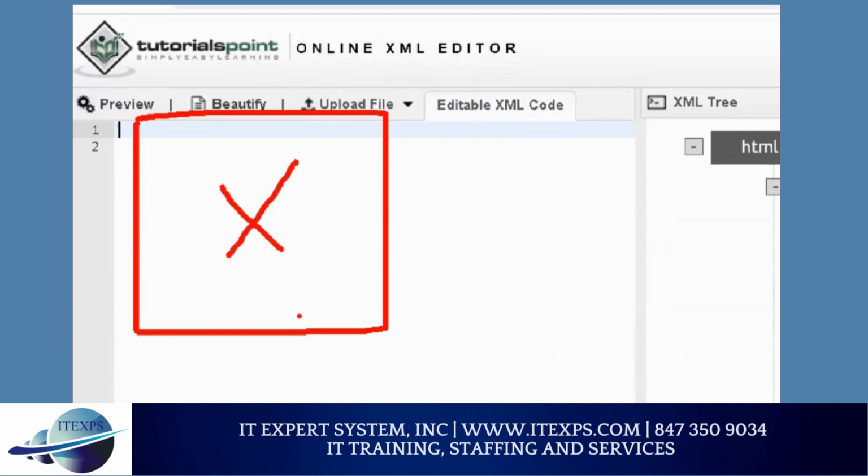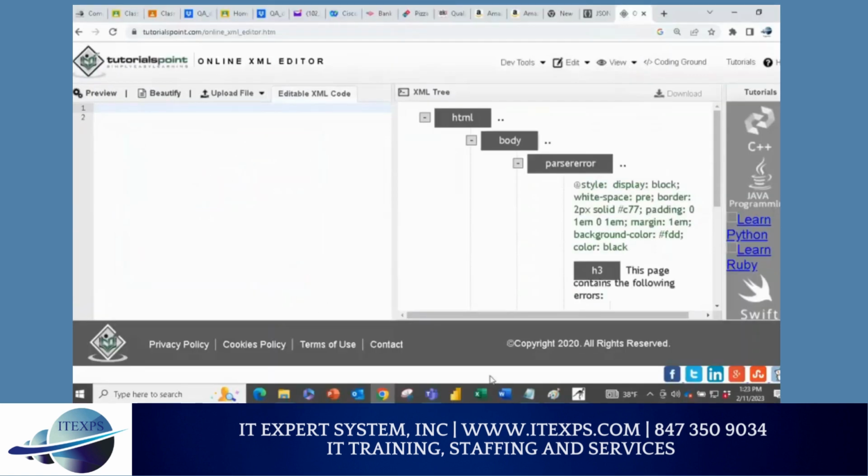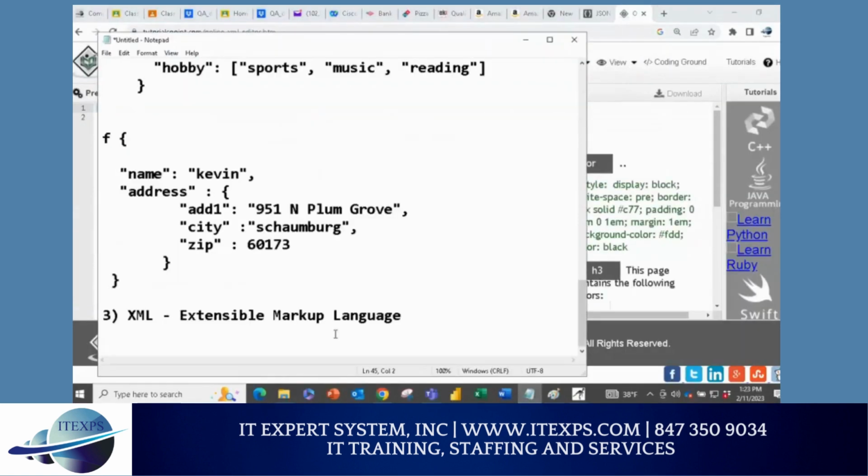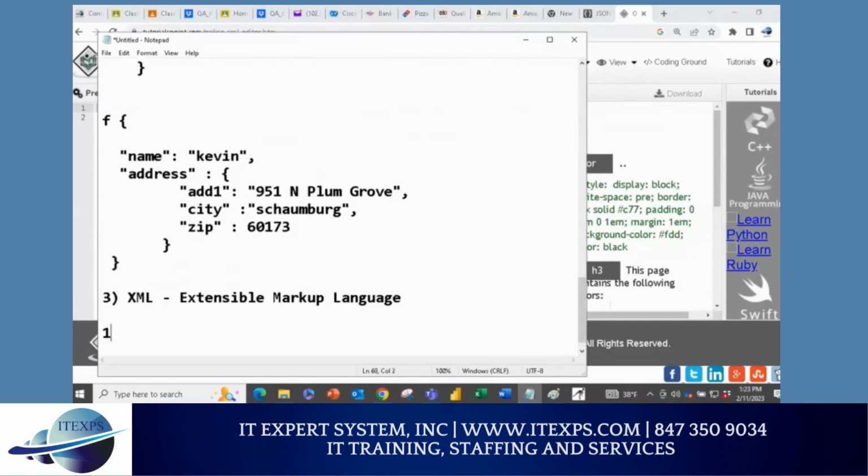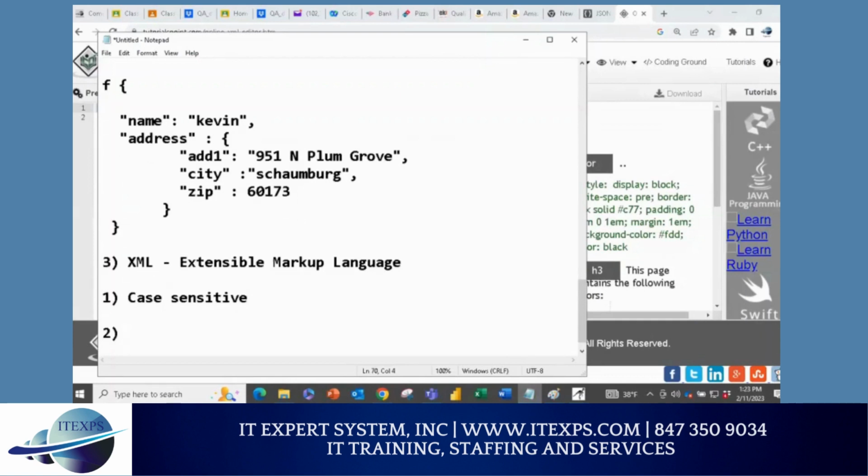XML itself has rules. There are so many rules. I'm going to quickly go through. Please pay attention. The first XML rule is that it is case sensitive. So uppercase, lowercase make a difference. Make sense or no? Second thing, anything you start, you must end.